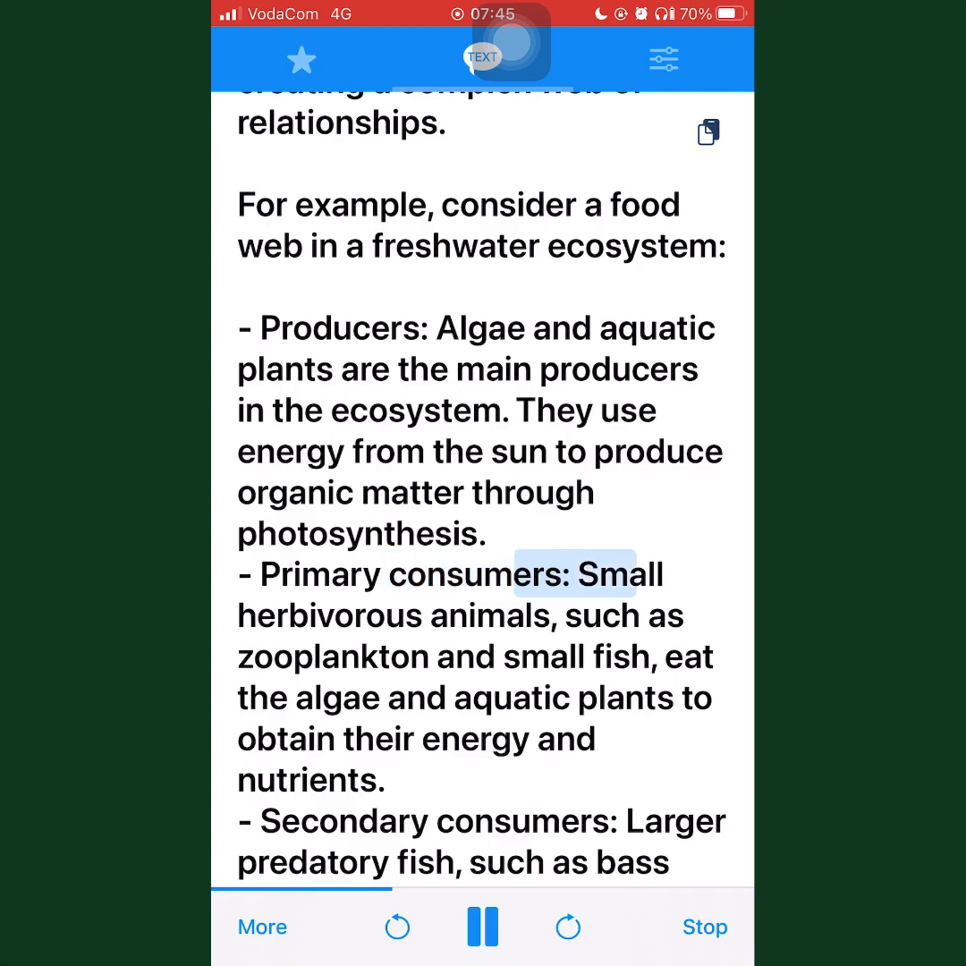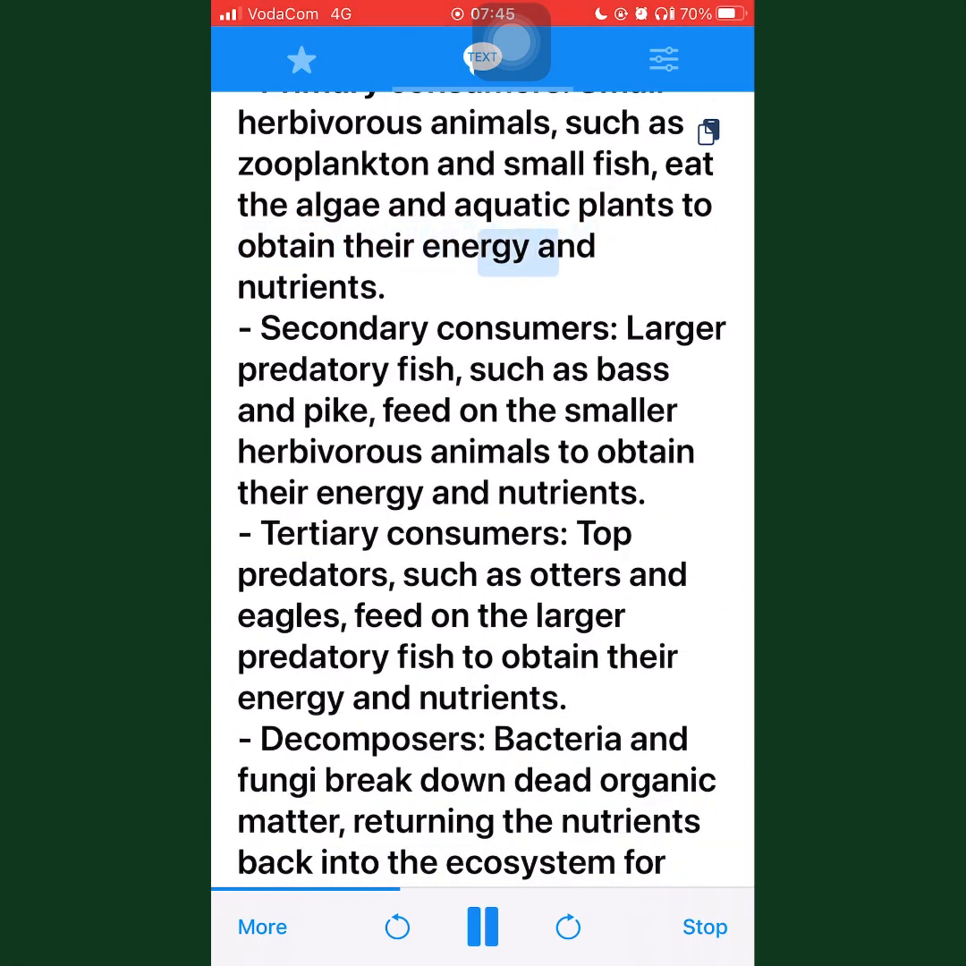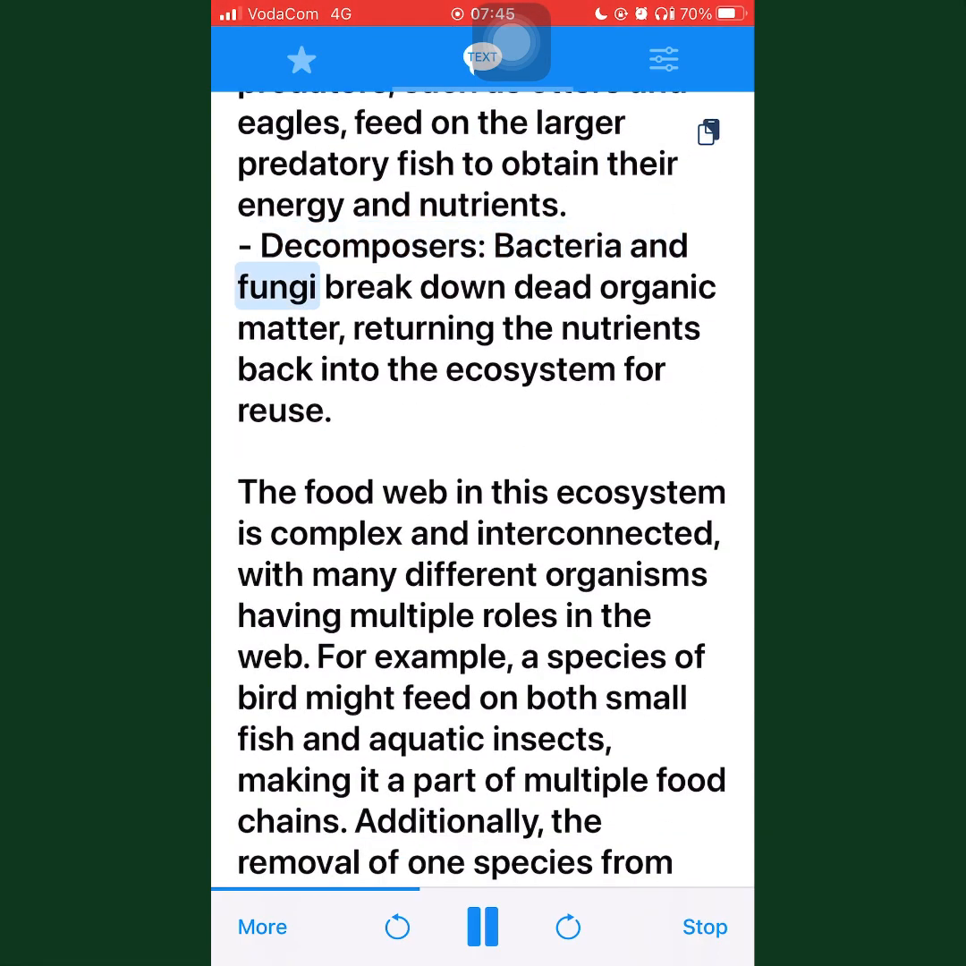Primary consumers: small herbivorous animals, such as zooplankton and small fish, eat the algae and aquatic plants to obtain their energy and nutrients. Secondary consumers: larger predatory fish, such as bass and pike, feed on the smaller herbivorous animals to obtain their energy and nutrients. Tertiary consumers: top predators, such as otters and eagles, feed on the larger predatory fish to obtain their energy and nutrients. Decomposers: bacteria and fungi break down dead organic matter, returning the nutrients back into the ecosystem for reuse.